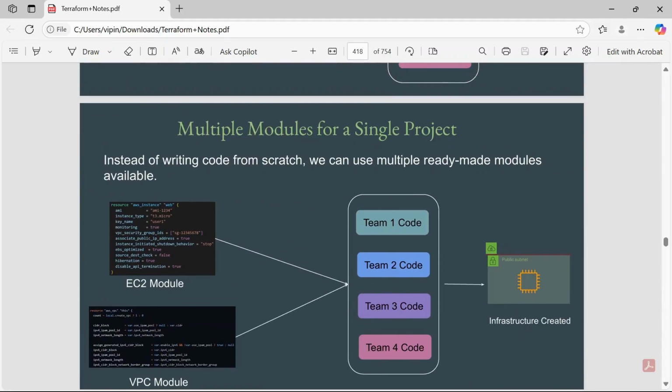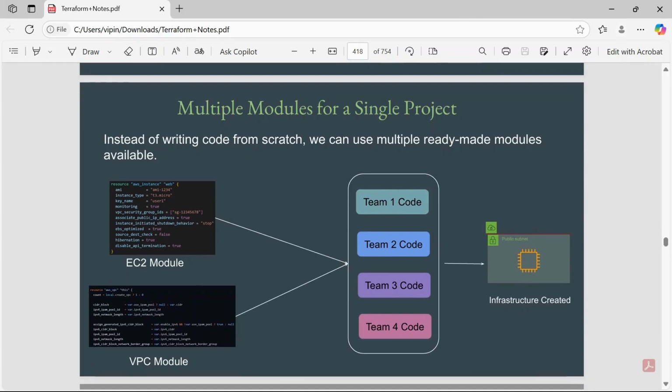As you can see here, there can be multiple modules for a single project. Instead of writing code from scratch, we can use multiple ready-made modules. Here we have an EC2 module and a VPC module that can be used by all the teams. Suppose team 1 wants to create only EC2; they can call the EC2 module. Team 4 wants to provision a VPC, so they can call the VPC module.